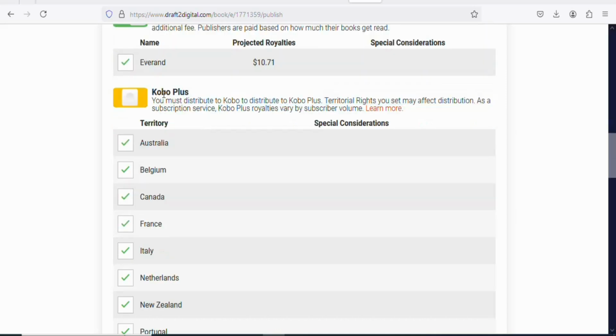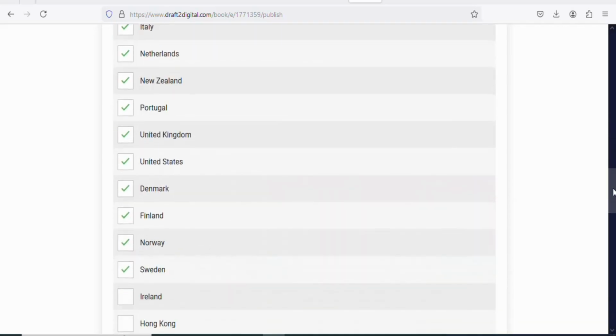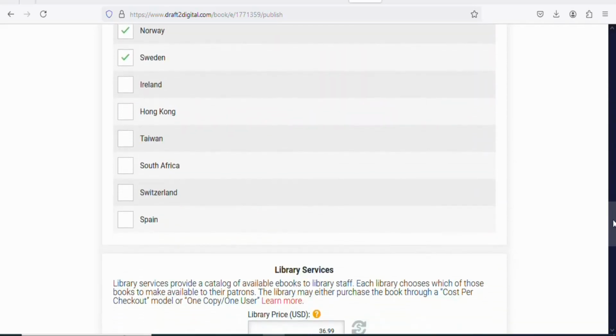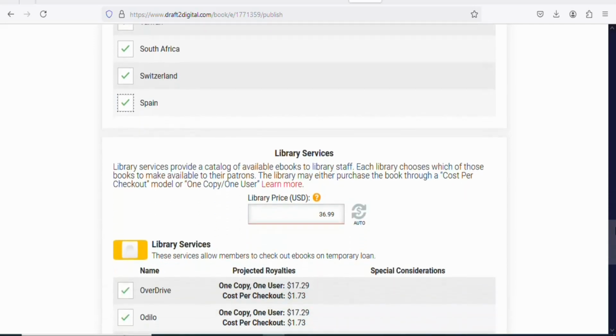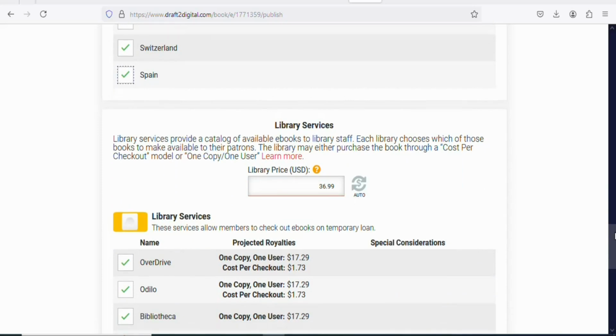Once you scroll down, you can see Kobo Plus. These are the territories where your book is going to be listed for sale. You can see a whole lot of different locations if your book is going to be sold on Kobo. So let's select all these locations. Select every place that you want. Now, once that is done, the next step is that you have to scroll down.